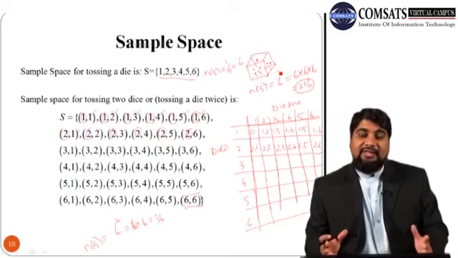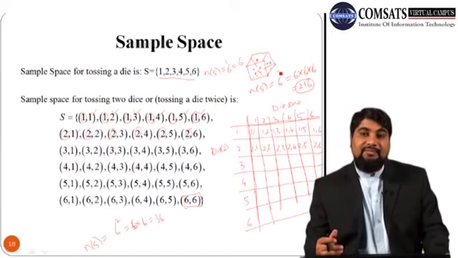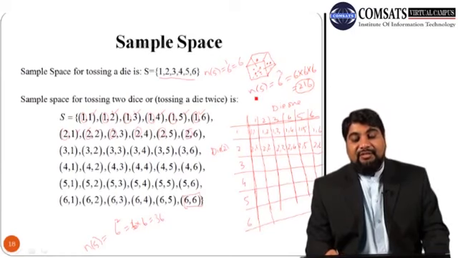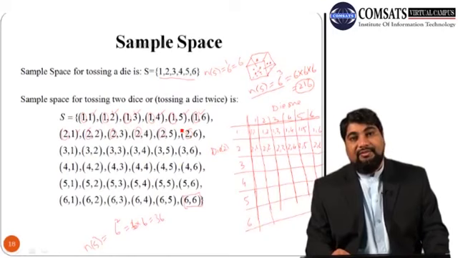But when the number of dice or the number of sample points increases, there are alternative ways which we will use to calculate the total number of sample points, but we will not write all those points. So this is one very important point to note.